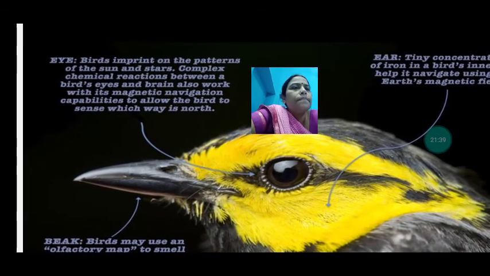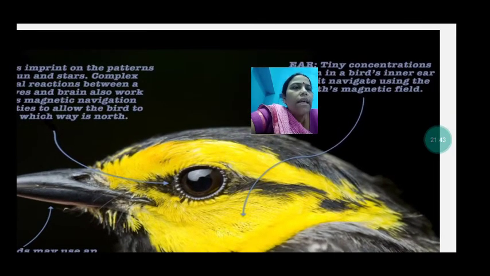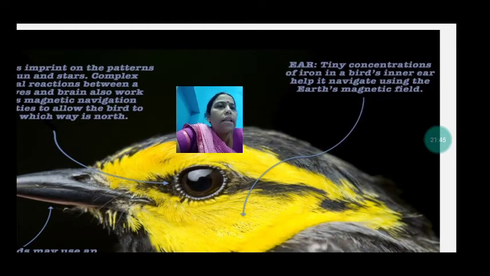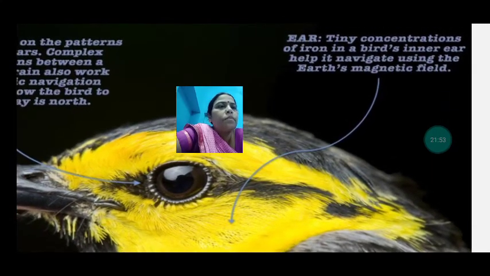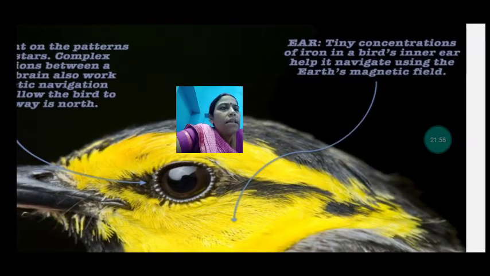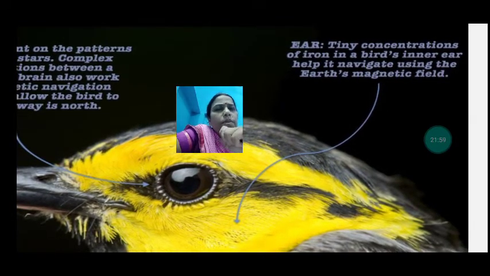Now see here, how the ear helps. Tiny concentrations of iron in a bird's inner ear help it navigate using the Earth's magnetic field. So there are tiny pieces of iron in the inner part of the ear.